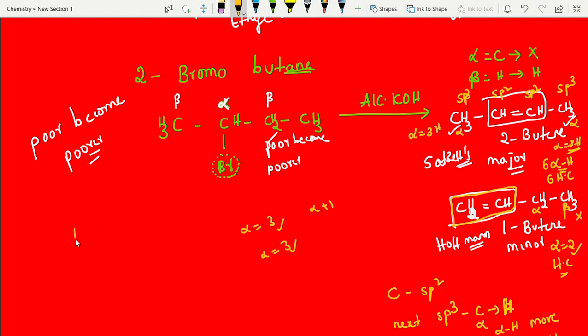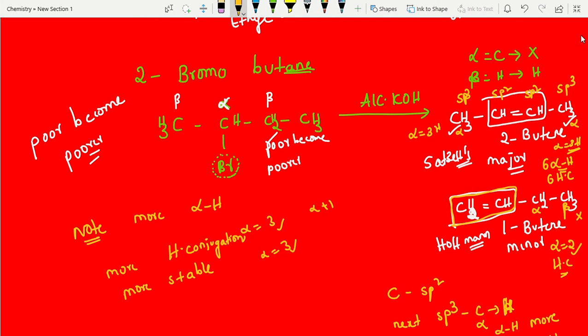Note point. What note point am I writing here? See, more alpha hydrogens, more hyperconjugation structures. If more hyperconjugation, that will be more stable, directly proportional to this. That's all. This is more stable, that's why that is the major one. Right? In 3 ways you can explain this one. So this is one of the important topics.